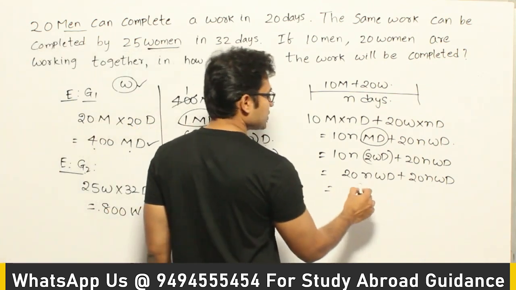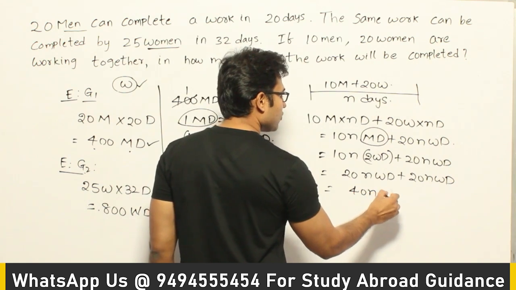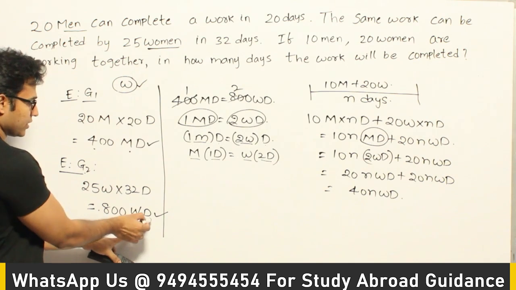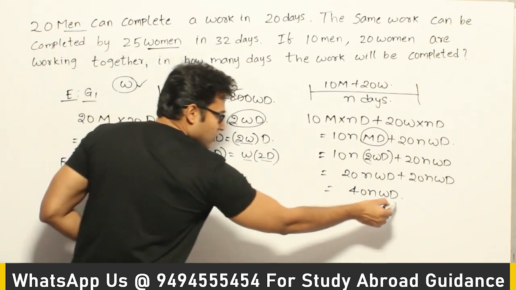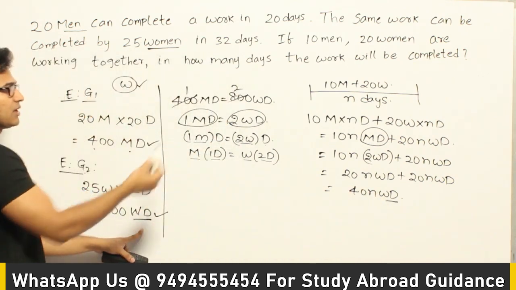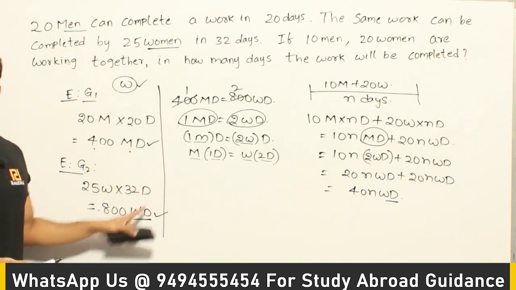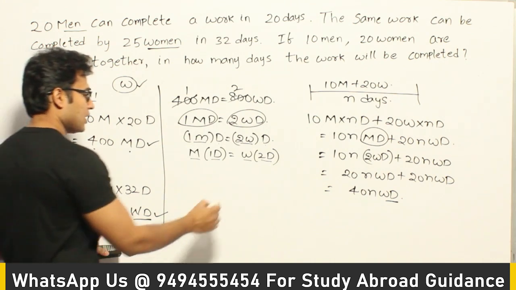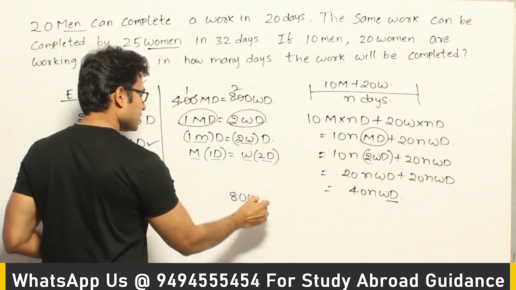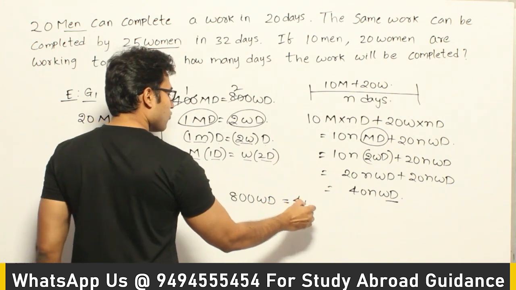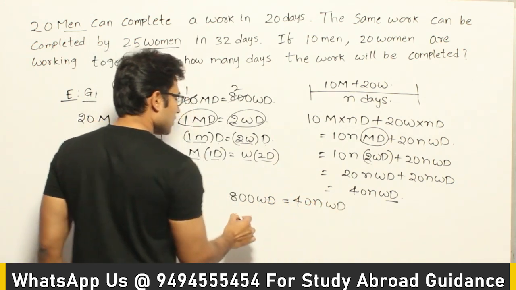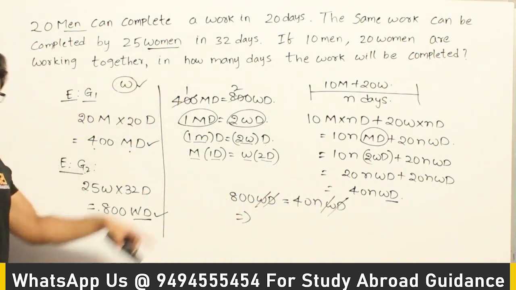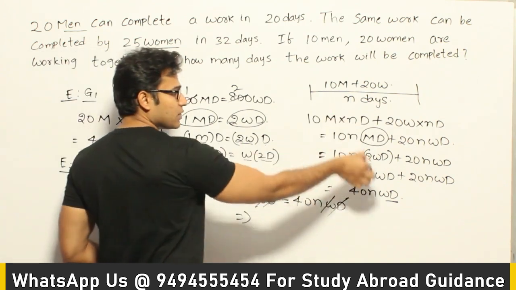Now what is the value of this? 40n women days, right? Now we can equate these two. Since I have converted everything to women days, it is better that you equate these two. So why should I equate? Because effort given by both the groups has to be the same, because they are trying to solve the same work, right? Therefore 800 women days should be equal to 40n women days. So I can cancel it off. This is the reason why I am trying to equate these two, and this is the reason why I am trying to convert everything to women days.